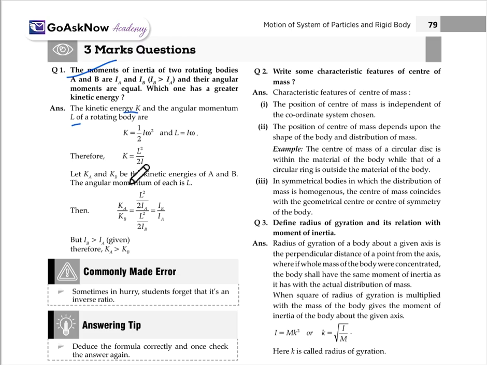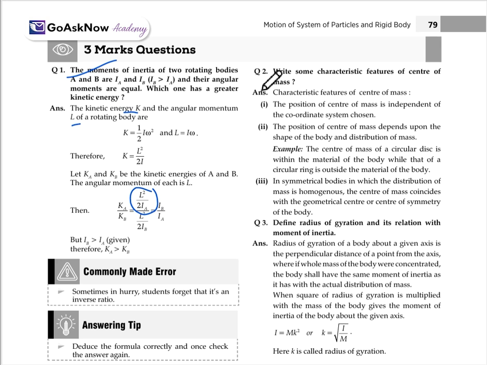Let Ka and Kb be the kinetic energies of A and B. So the ratio Ka upon Kb, we substitute the values like this, and the complete formula is in terms of IB and IA. But as the condition is given, IB is greater than IA. Therefore we can say that Ka will be greater than Kb. Kinetic energy of A will be greater than kinetic energy of B.